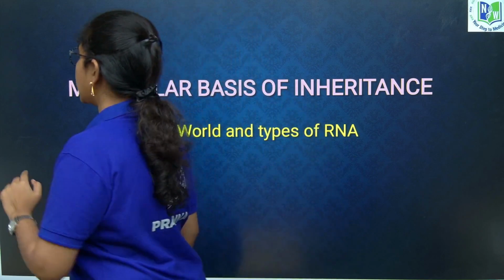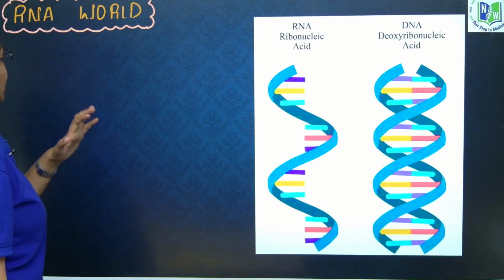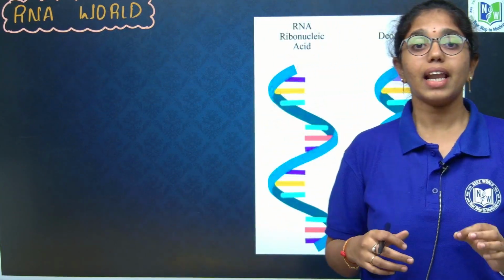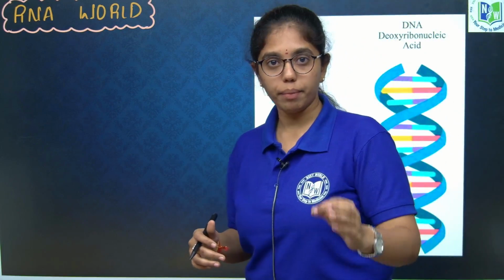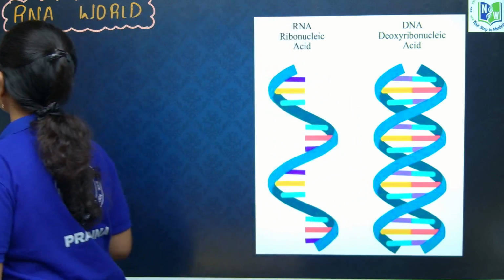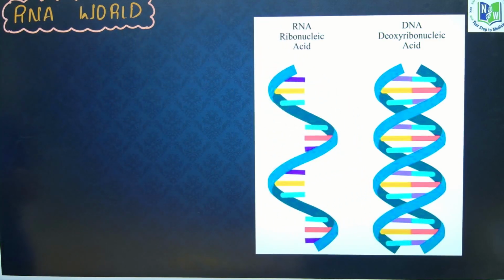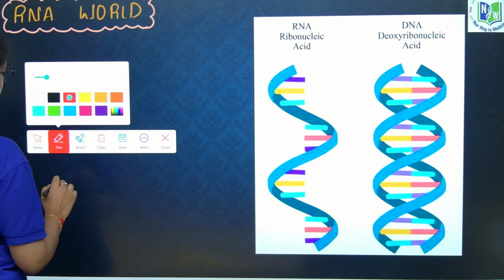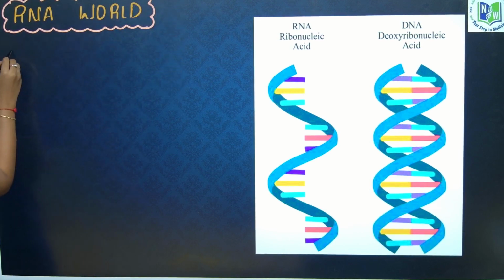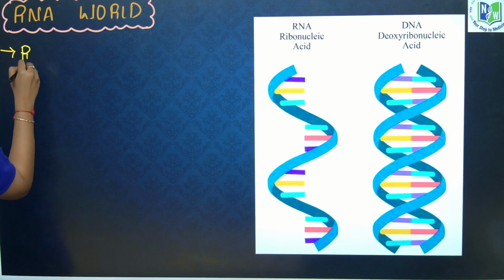Okay, let's get started. From Hershey and Chase's experiment, it is unequivocally proved that DNA is the genetic material, not RNA or proteins. But from the RNA world, there is experimental evidence that RNA is the first genetic material. What is the first genetic material? RNA is the first genetic material.